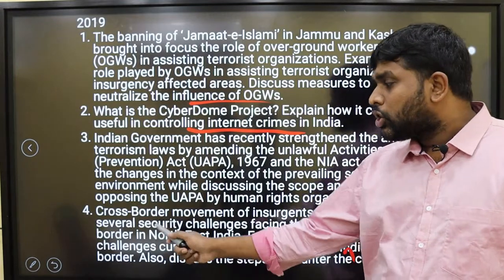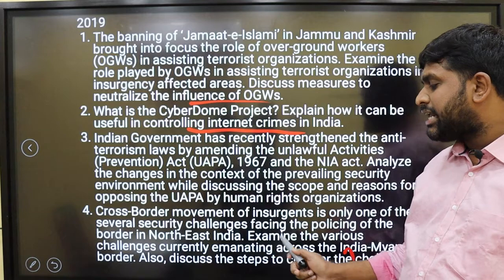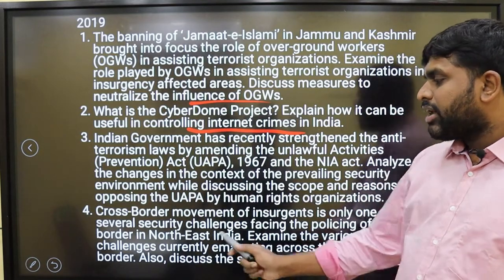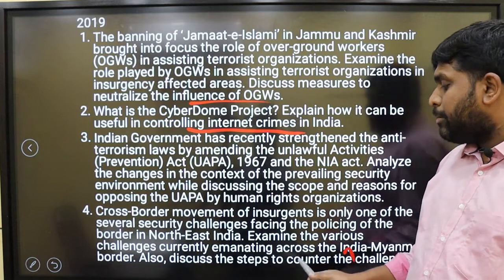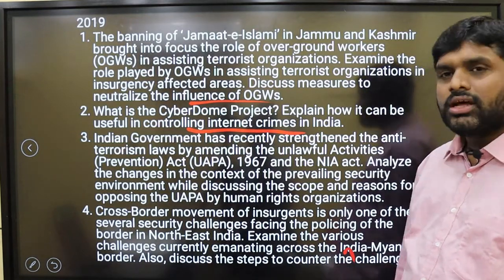Similarly, the last question. The cross-border movement of insurgents is only one of the several security challenges facing the policing of the border in Northeast India. Examine the various challenges currently emanating across the India-Myanmar border. Also discuss the steps to counter the challenge.